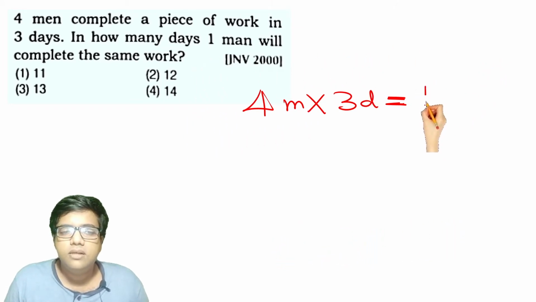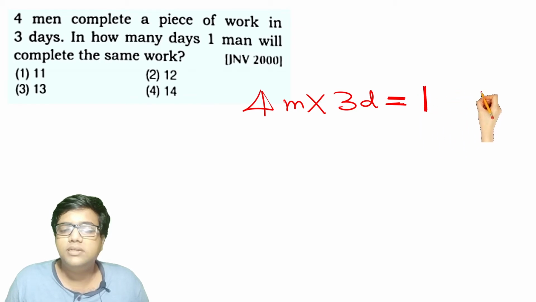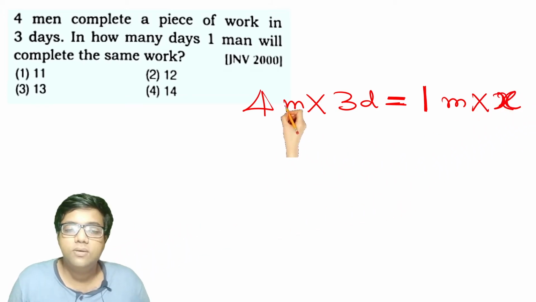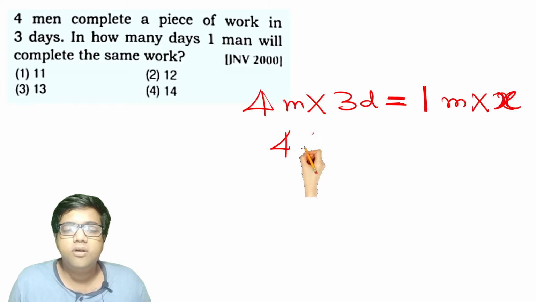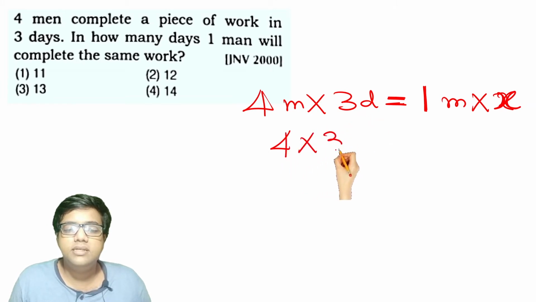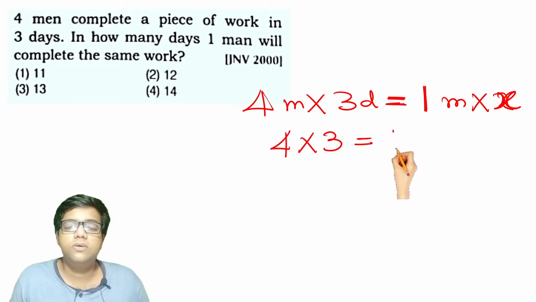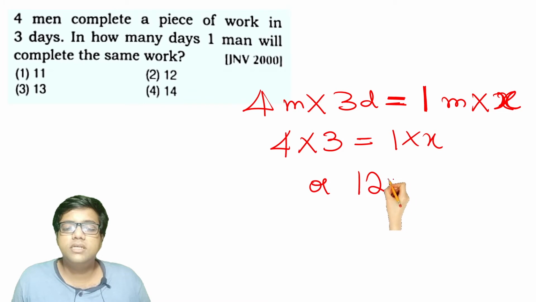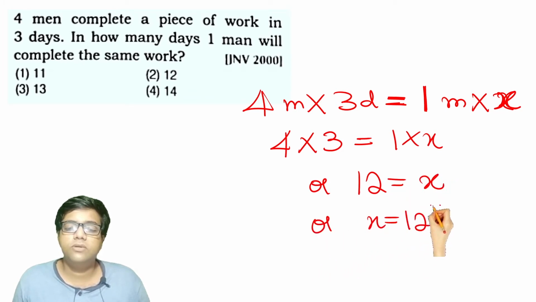One man will complete the same work in how many days, which we don't know. We will call it x. Okay. So let me get rid of all these m's and d's. 4 into 3 is equal to 1 into x, or 12 is equal to x, or x is equal to 12.